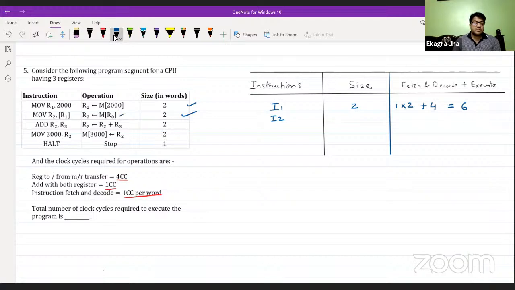Okay, so R0 is basically storing some value which should be some address, and based on that address, the memory will pick or fetch some data and transfer it to the R2. So this is again register from memory, and the memory address is somehow stored in R0. Eventually it is going to be the first type of category, which is register from memory or memory to register. Again, because of size 2, this will require one cycle for each word and need four clock cycles for execution, again of 6 bytes, oh sorry, 6 clock cycles.